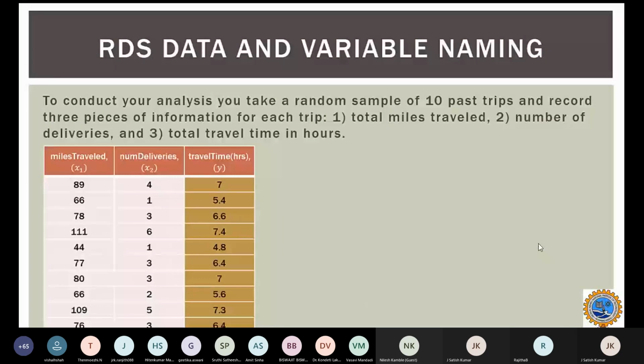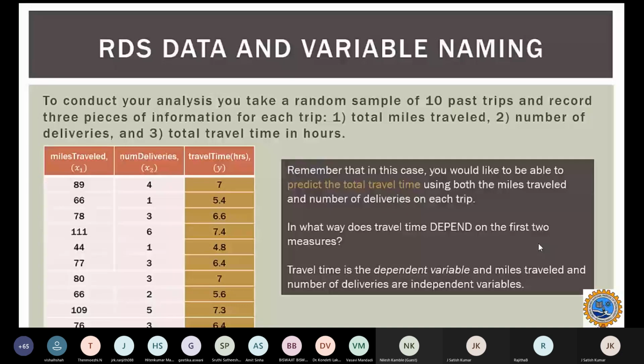Okay, so we have to remember in this case that we would like to predict the total travel time based on the parameters of miles traveled and number of deliveries in each trip. So in what way travel time depends on the first two measures, we will try to learn. So travel time is always a dependent variable. Miles traveled and number of deliveries are independent variables that we have already discussed.